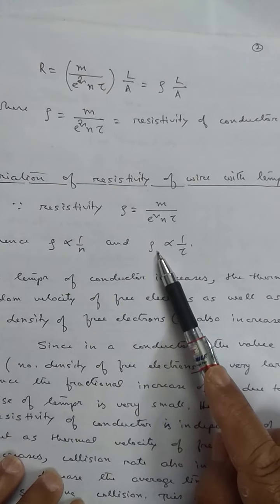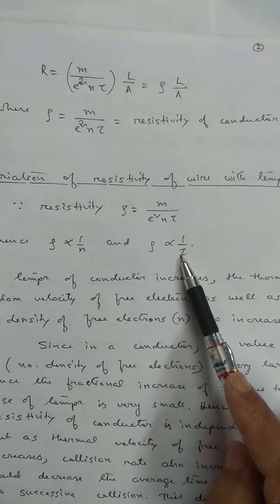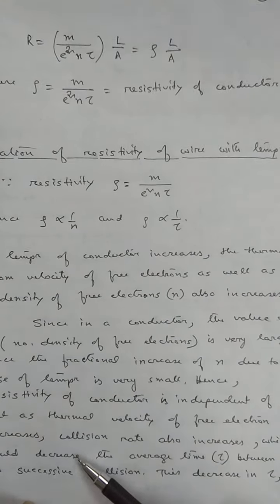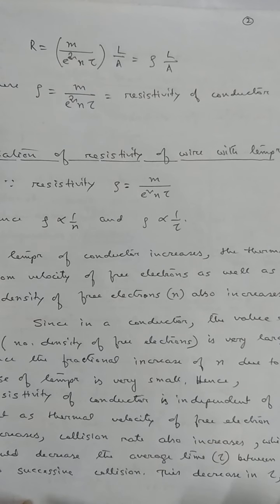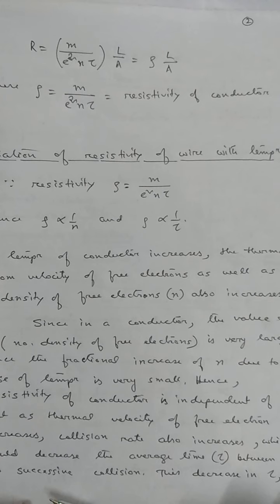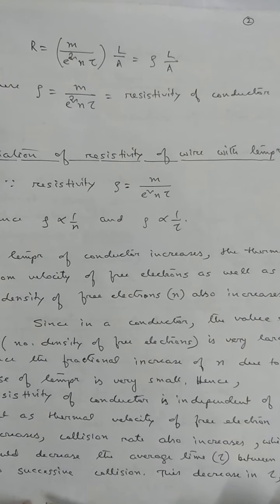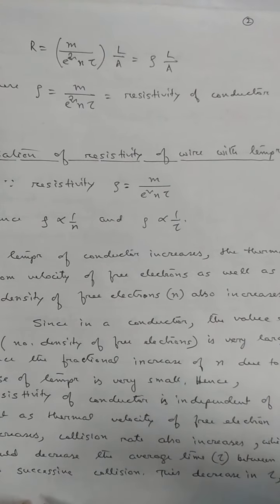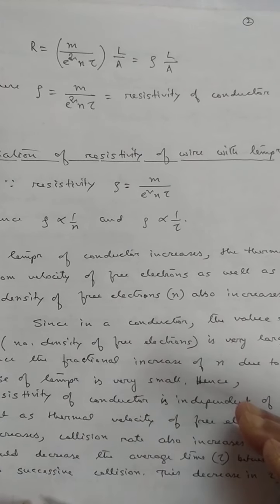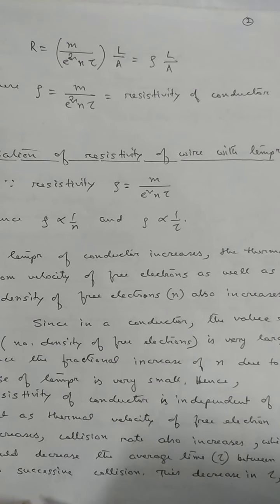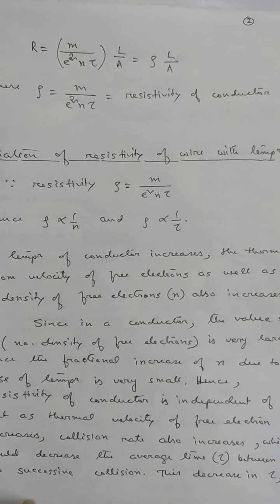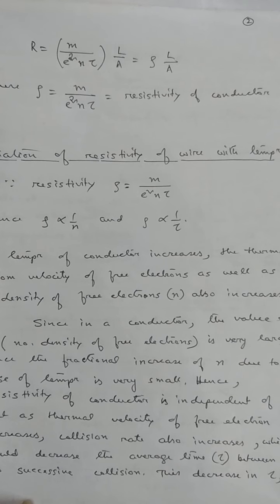Now, rho proportional to 1 by tau. If temperature of the conductor increases, what happens? Thermal velocity of the electron increases. If thermal velocity increases, they collide more frequently. Thermal velocity means random velocity, so randomness increases. As a result, they collide more quickly. If they collide more quickly, the times T1, T2, T3, T4 become smaller. If T1, T2, T3, T4 become smaller, then what happens to my relaxation time? The relaxation time becomes smaller.